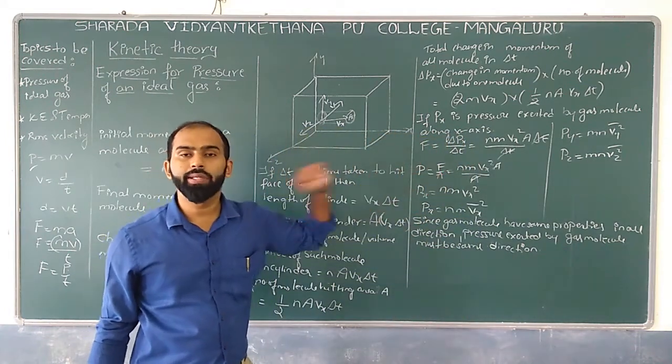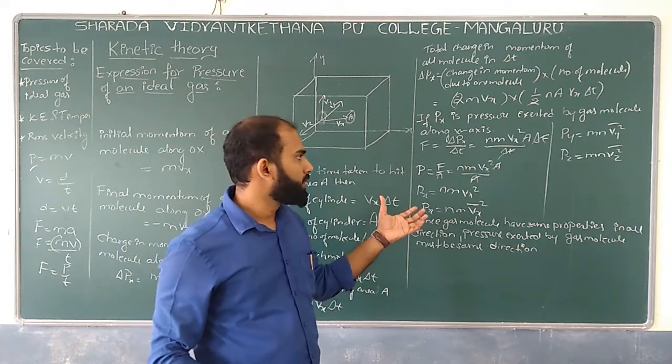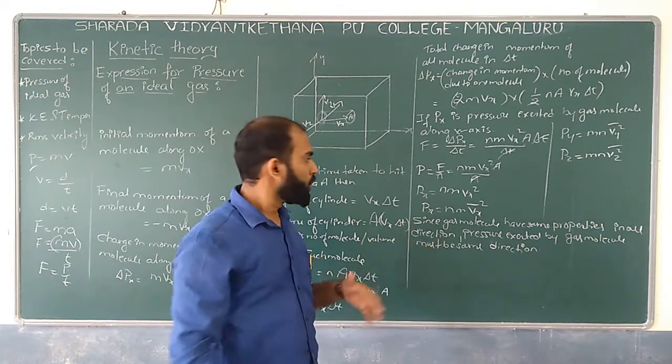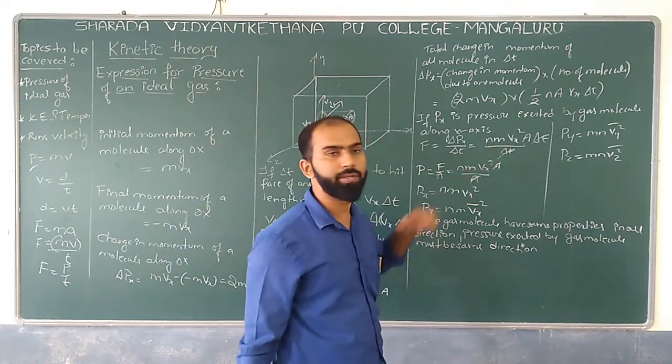Where bar indicates the average velocity along the axis. So this is a basic concept you have to remember, that is Px, Py and Pz.